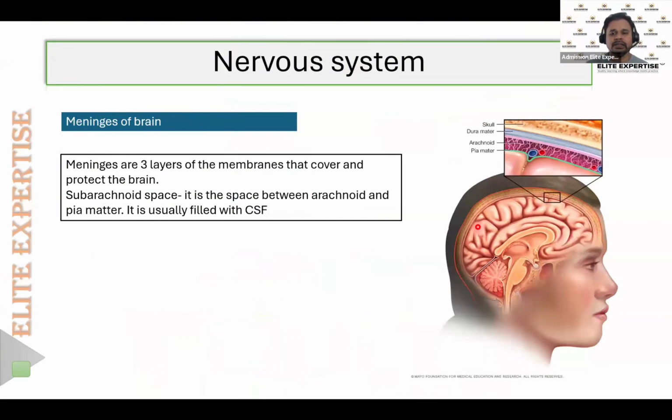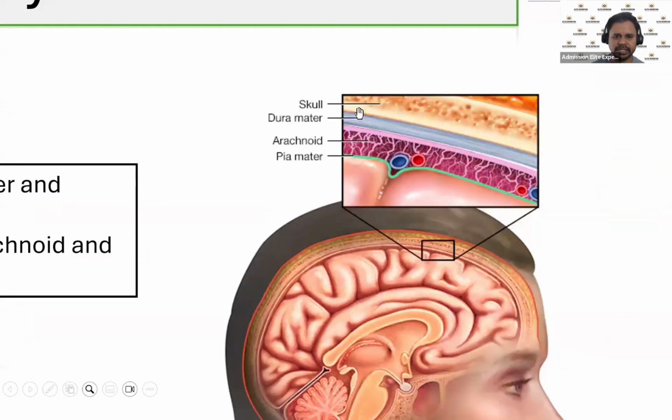Then the next thing is about the meninges of the brain. Meninges are nothing but the layers of the brain. So there are three main meninges, or three main layers of the brain: the dura mater, which is the outermost covering, then the arachnoid membrane, and the pia mater. Pia mater is the innermost layer, and dura mater is the outermost layer.